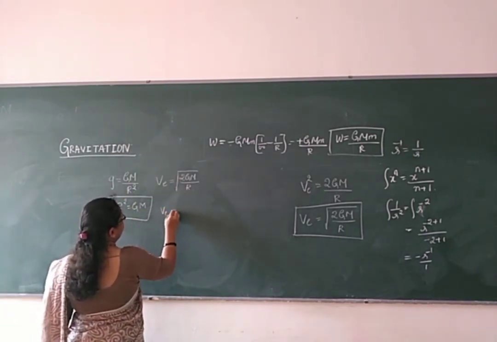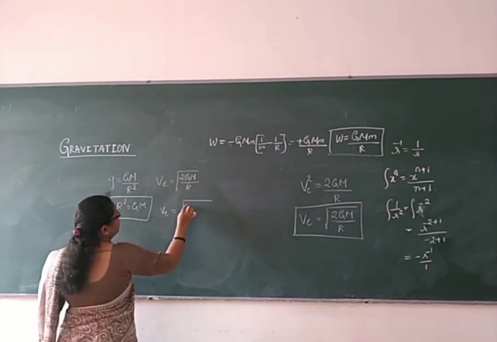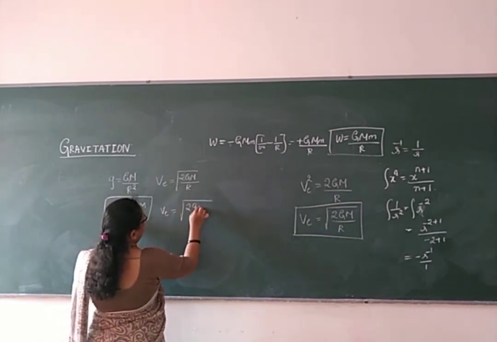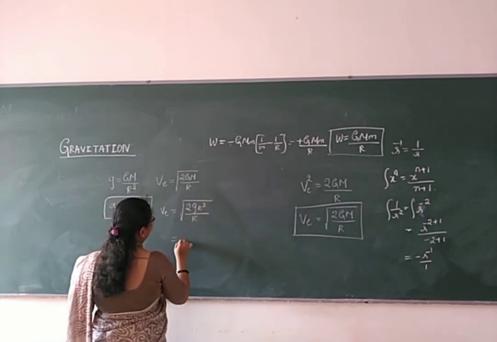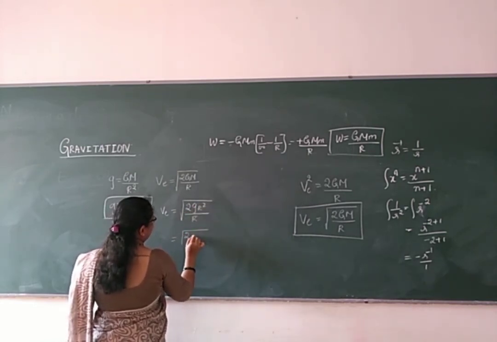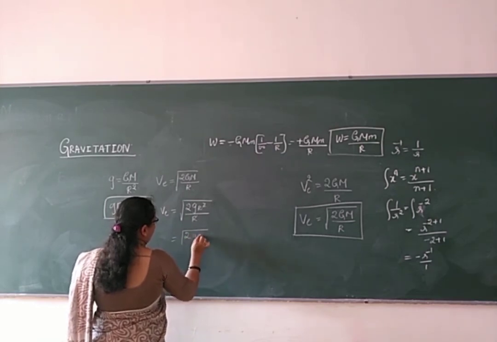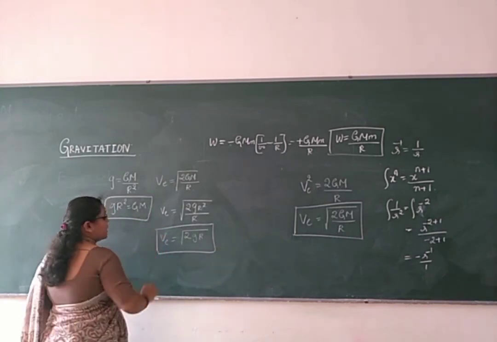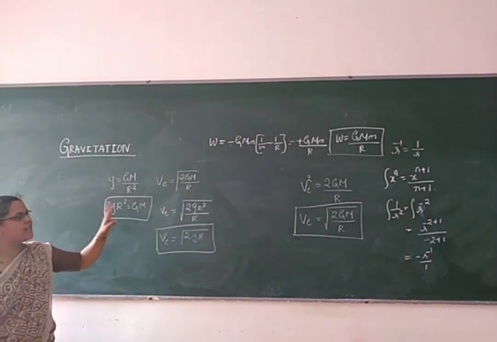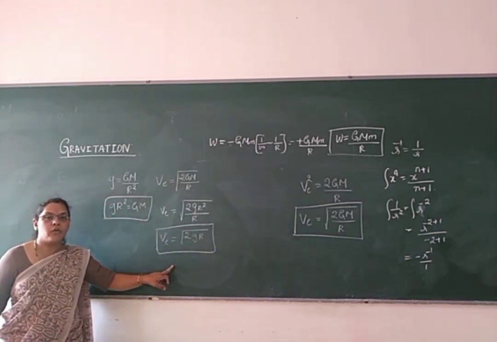What will you get? Escape velocity is root of 2gr square divided by r. r will get cancelled. So you get root of 2gr. This is nothing but the relation of acceleration due to gravity with the escape velocity of the body.